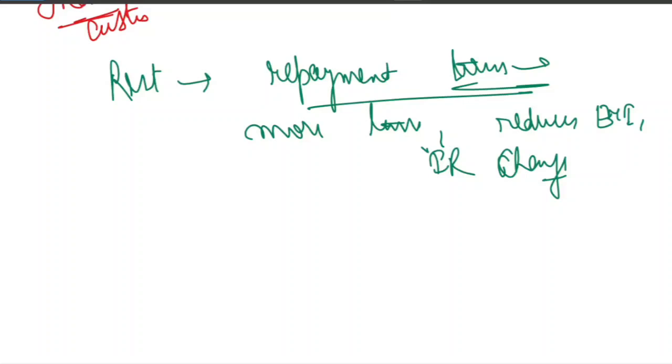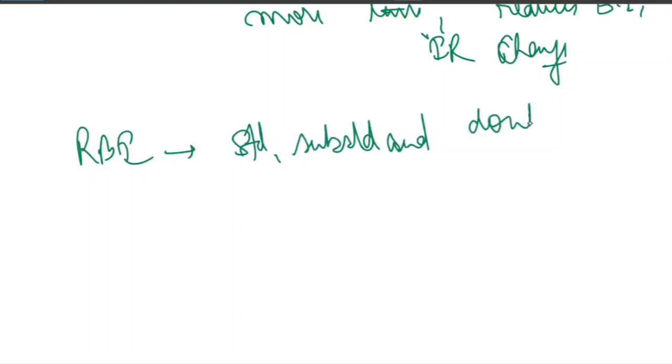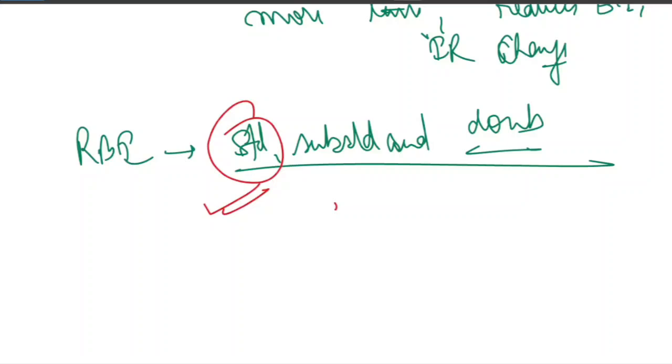Now the important part is that RBI allows restructuring for loans that are standard, substandard, and doubtful. But restructuring works best when the loan is still standard or has just recently slipped into substandard. Why?